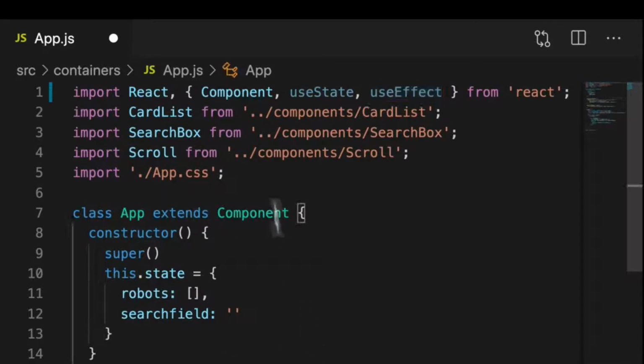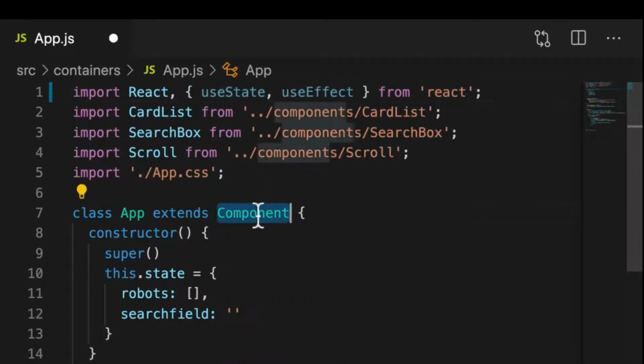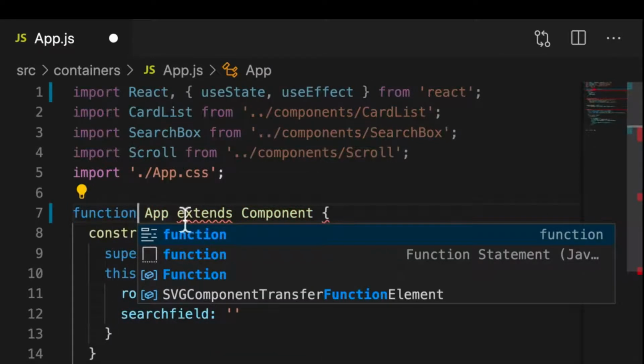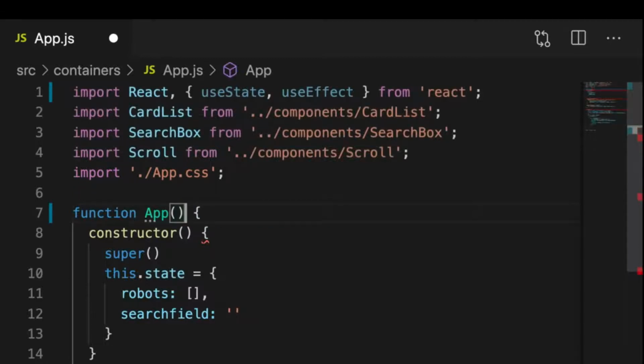So the first thing I want to do is to actually remove this component from here, because we're no longer using that component class to extend app. Instead, we want to change this into a function, right? So I can now say function App, and we remove this and turn this into a function.